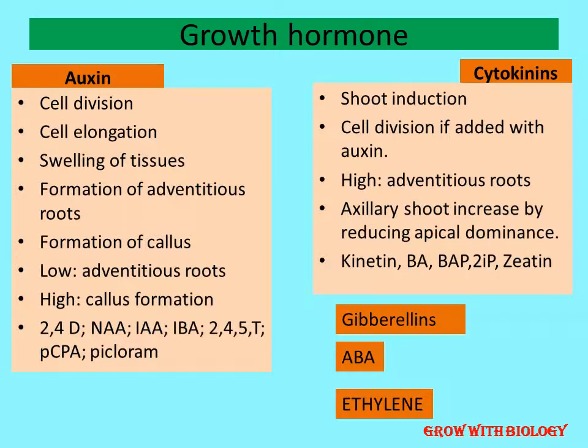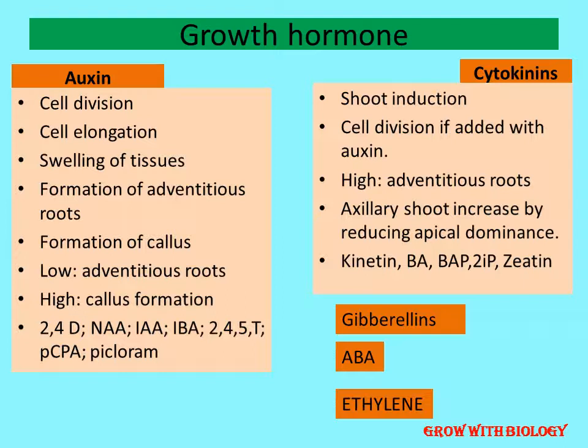Next come the growth hormones. Now, what is a growth hormone? Growth hormones act as a supplement for the growth of the explant. First important is auxin. Auxin induces cell division. It helps in cell elongation, formation of callus. When there is cell elongation, there is swelling of tissues, formation of adventitious roots. Auxin is usually used at low concentration for adventitious roots, whereas in high concentration for callus formation.